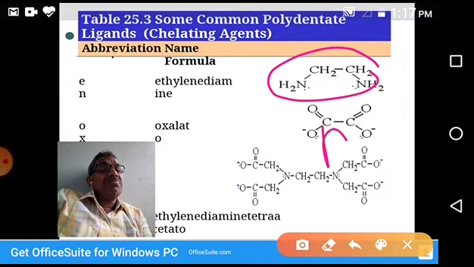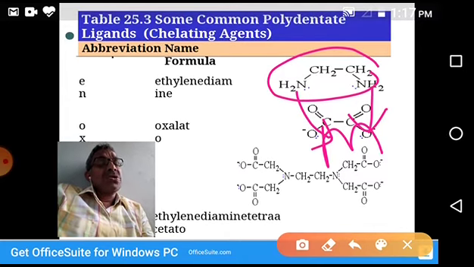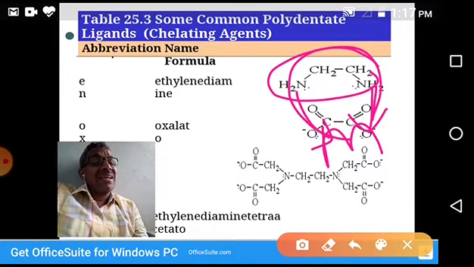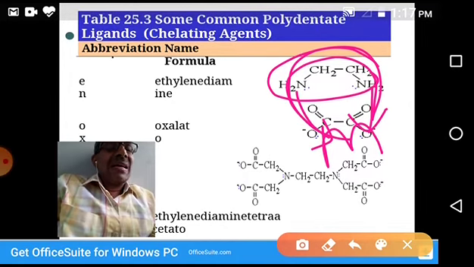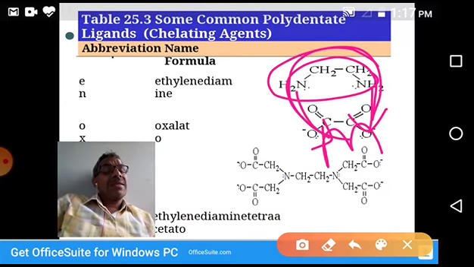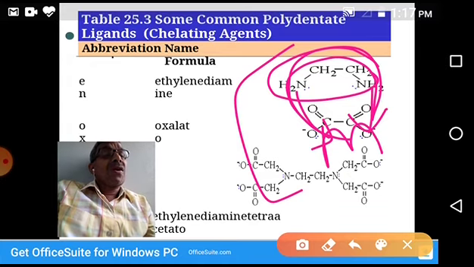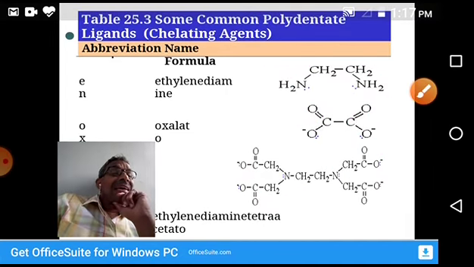It is assumed it is forming two bonds with the central metal, one bond, two bonds. So by these two bonds, it is attaching to the central metal atom or ion. In this way, it is forming a cyclic structure. That's why this cyclic structure is called chelate. This ligand, this metal, the complex is called chelate. The process of formation of this is chelation. That's why this ligand is called chelating ligand.